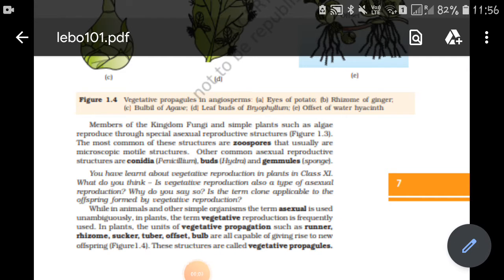Good morning, students. Yesterday we had discussed sexual reproduction and we had discussed till spore formation.